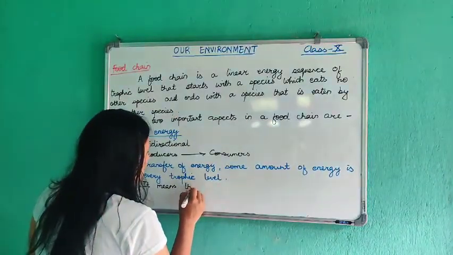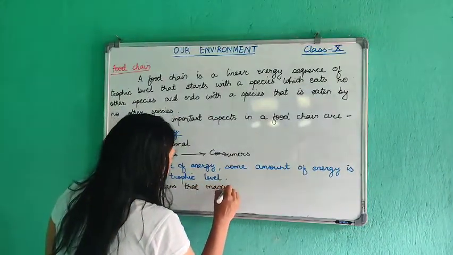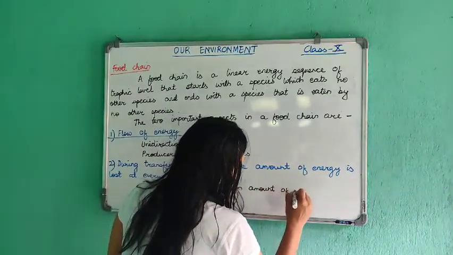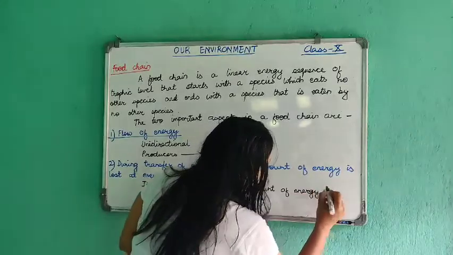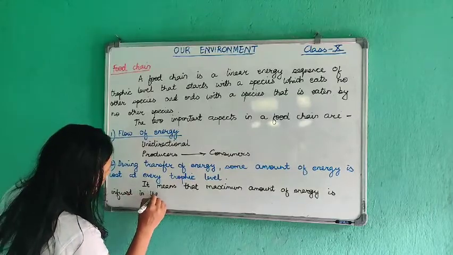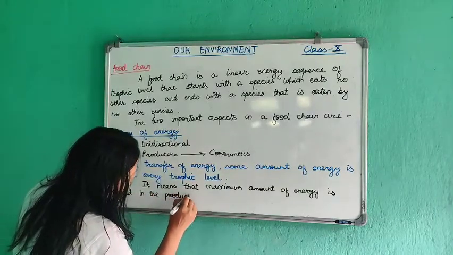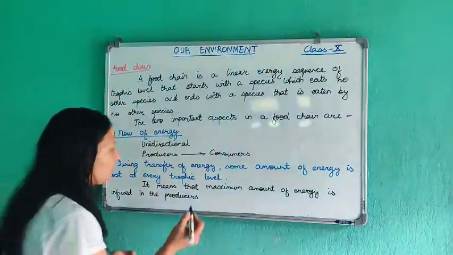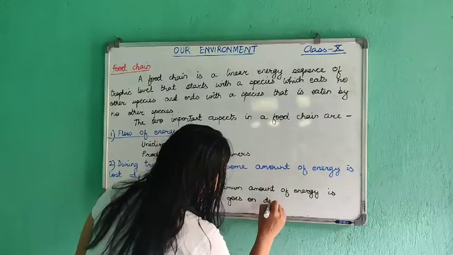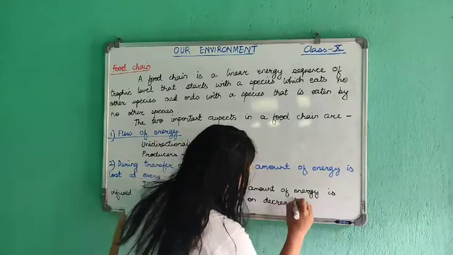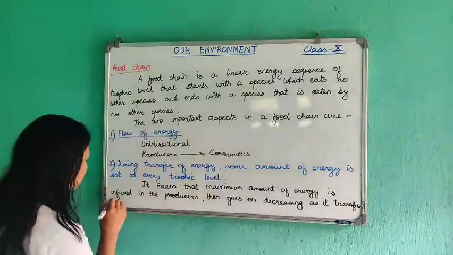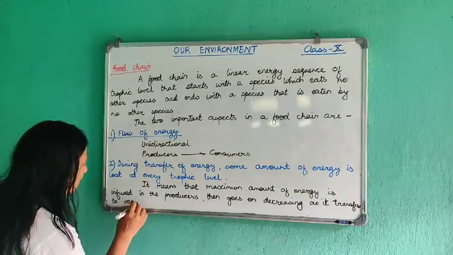Okay, it means that maximum energy is in the producers, and then it goes on decreasing as it transfers to various consumers.